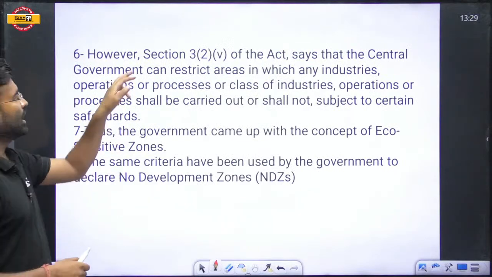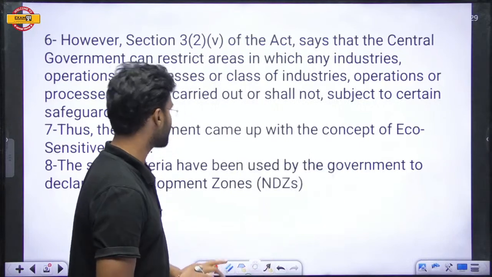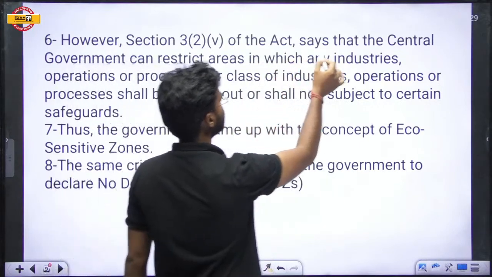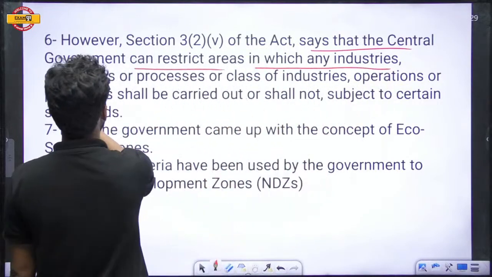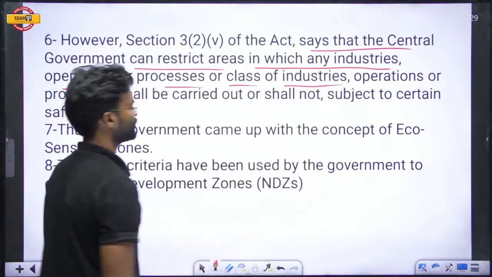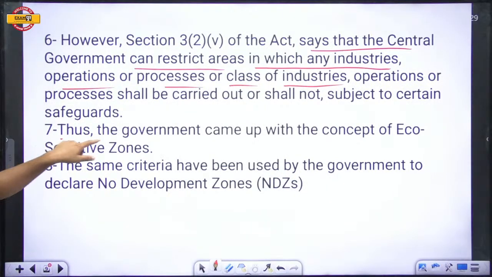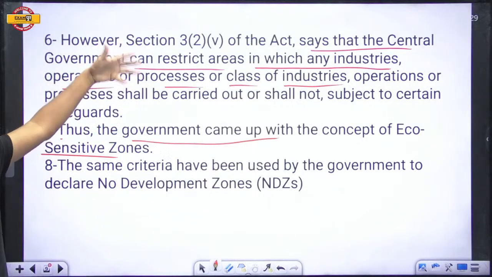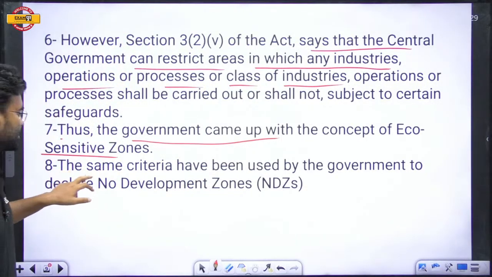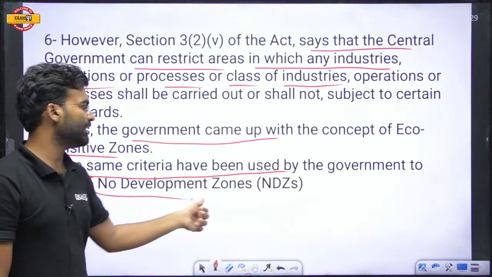The sixth one, however, Section 3(2) of the Environment Protection Act says that the central government can restrict areas in which any industry's operation or process, or class of industries' operation, is carried out. That is the same thing which I have discussed. The seventh one, the government came up with the concept of the eco-sensitive zone on the basis of this act or this power. The same criteria have been used by the government to declare the no development zone.